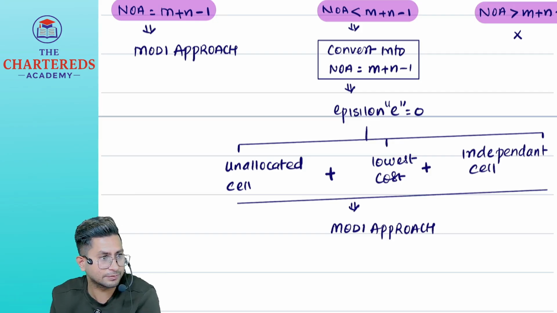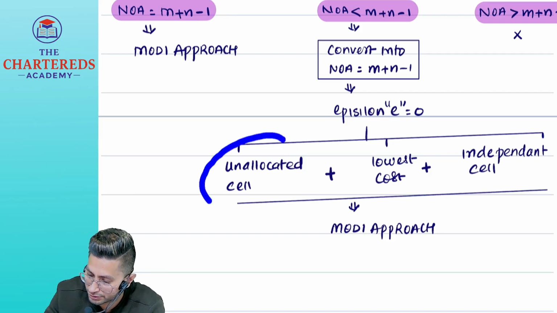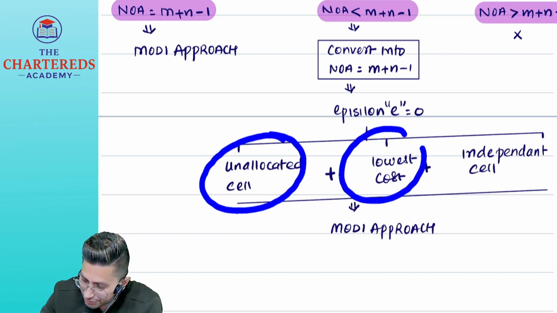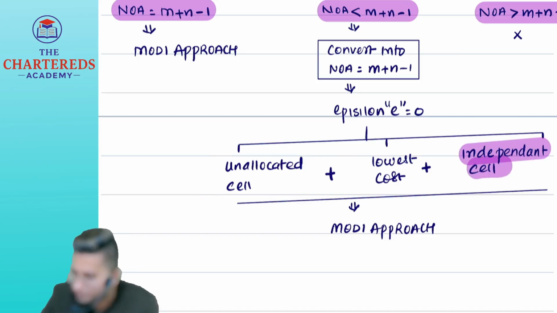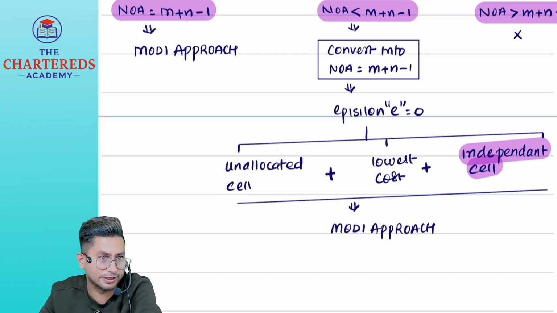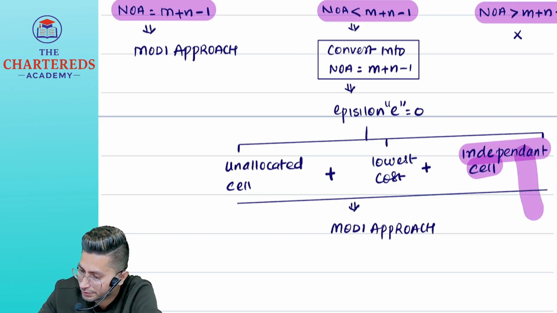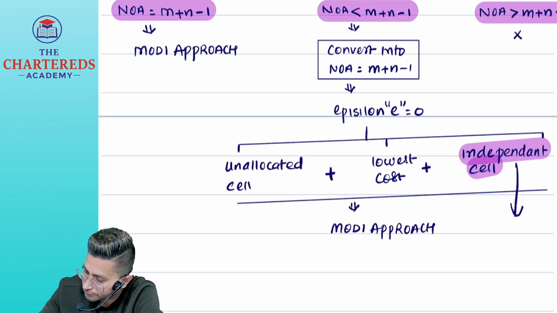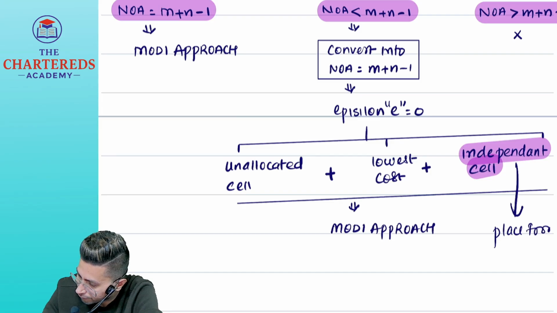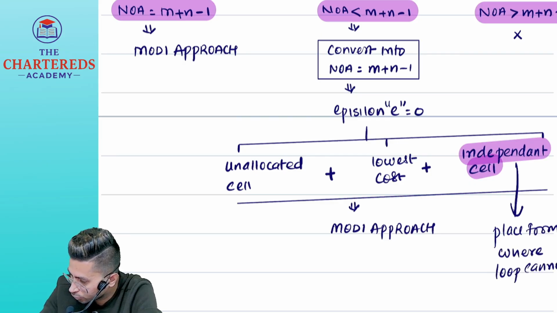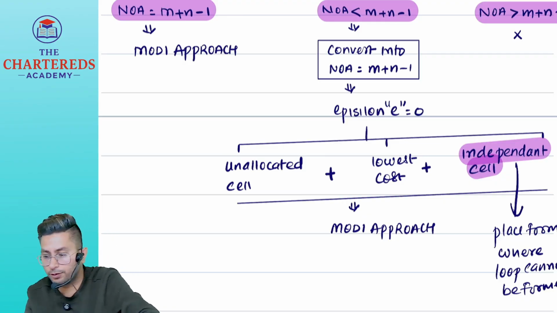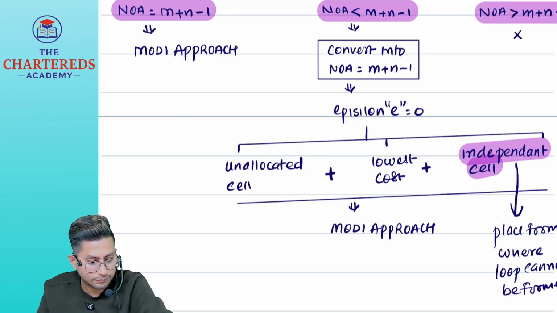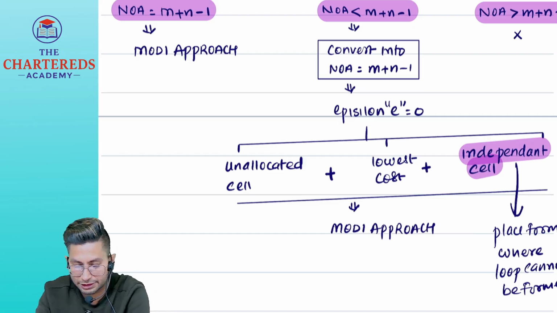A lot of boxes will be there. Three conditions should be satisfied. What is condition number 1? Second condition, lowest cost. And third condition, what do we mean by an independent cell? Cost you can easily find out. Unallocated cell, anyone can find out. What do we mean by an independent cell? A place from where a loop cannot be formed. A place from where a loop cannot be formed is called what? It is called an independent cell.